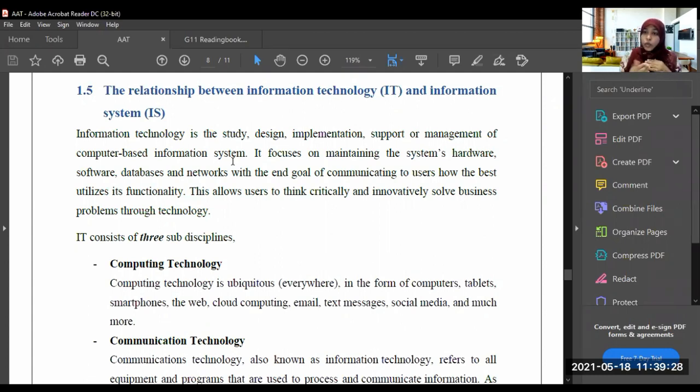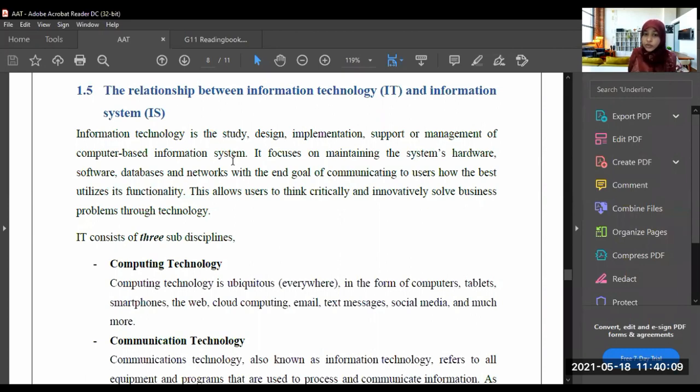What is information technology? Information technology is the study, design, implementation, support or management of computer-based information systems. This information technology focuses on maintaining the system's hardware, software, databases, and networks with the end goal of communicating to users how to best utilize its functionality.